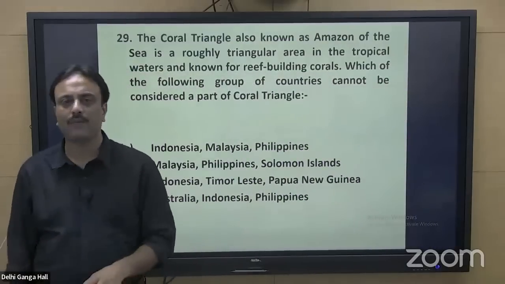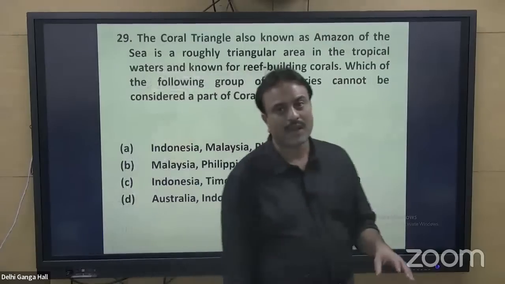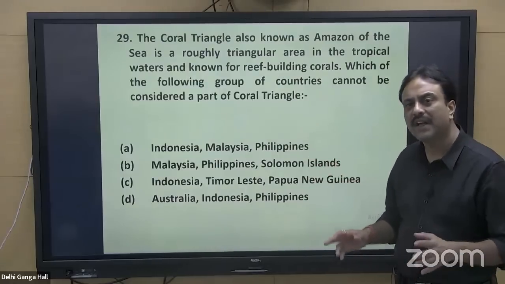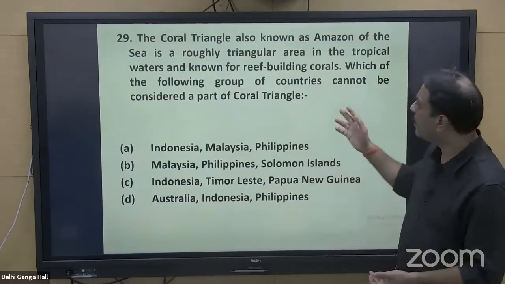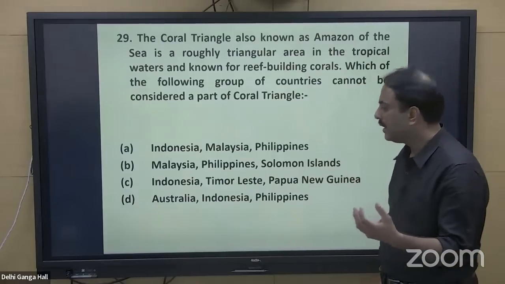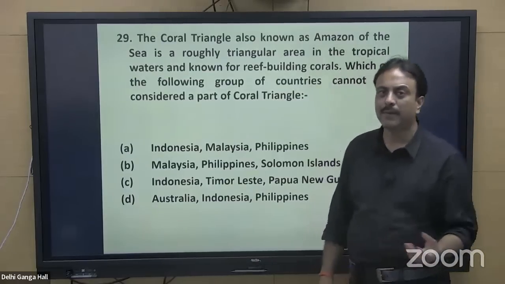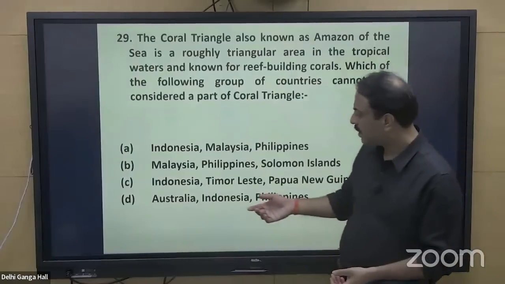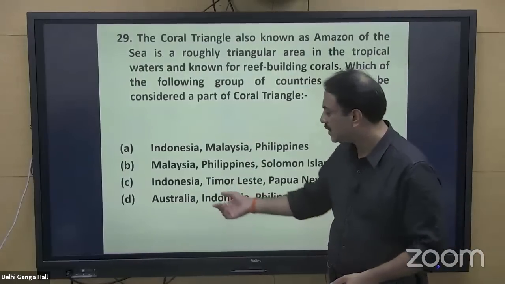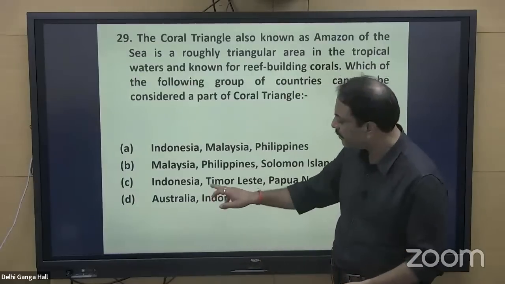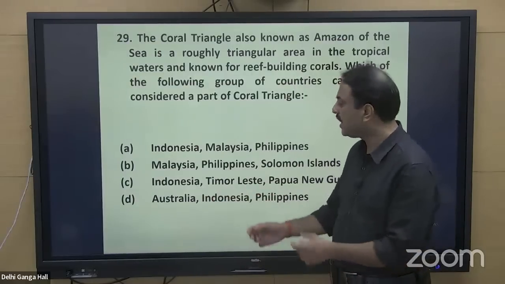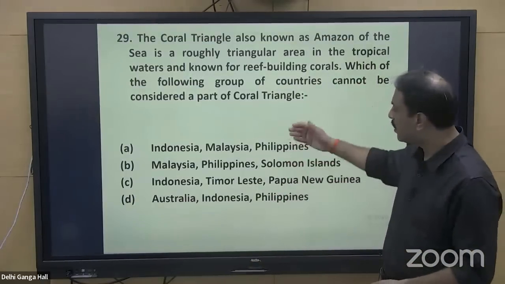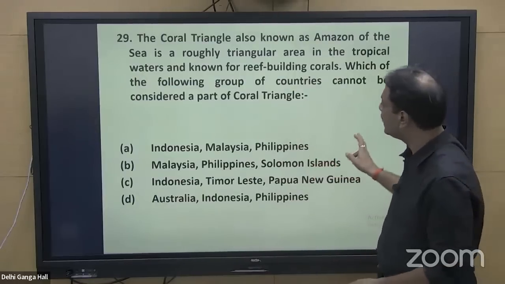Now, what is coral triangle? If you know that, you will be able to answer that. If you don't know that, then you won't be able to answer that. Because coral triangle is basically a group of 6 countries which are known for reef building corals, but Australia, having Great Barrier Reef, is not a part of coral triangle. So those who don't know that, as soon as they will spot Australia, they will eliminate option D, that Australia cannot be there. Great Barrier Reef is along Australia. So one among A, B, C has to be there because that is not having Australia. But coral triangle is not having Australia.